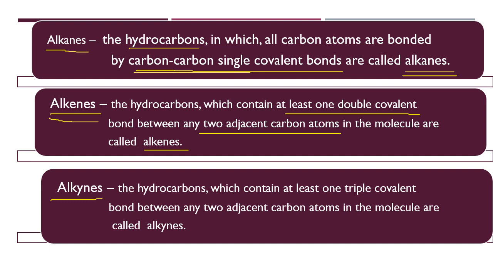Alkynes. The hydrocarbons which contain at least one triple covalent bond between any two adjacent carbon atoms in the molecule are called alkynes. That means for alkyne hydrocarbons, which are unsaturated hydrocarbons, there must be at least one triple bond between any two carbon atoms, whether it is a straight chain, branched or cyclic hydrocarbon.